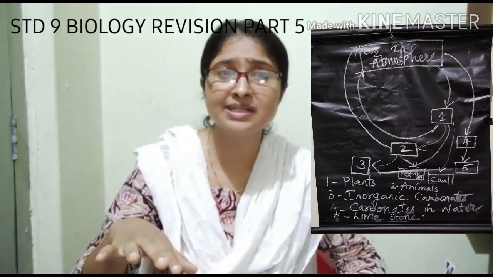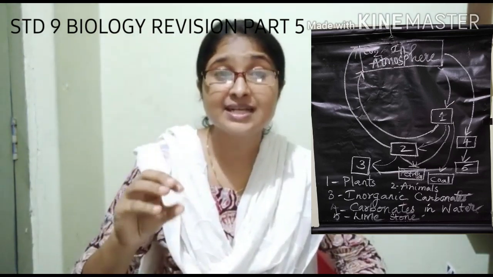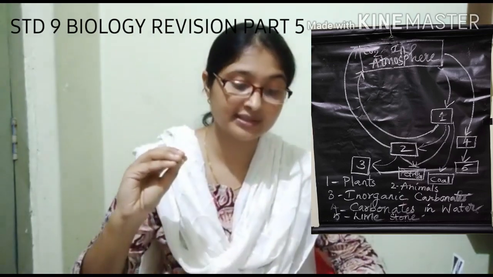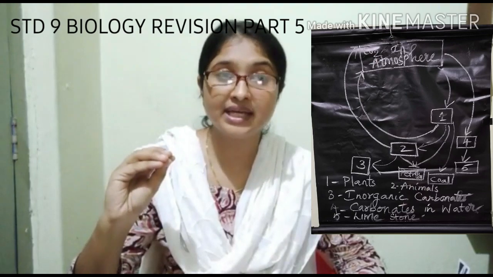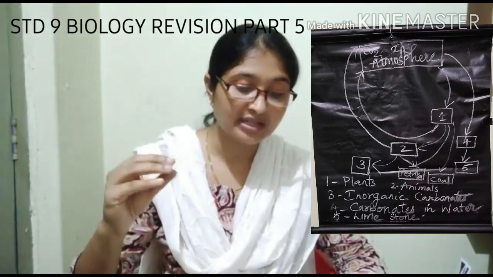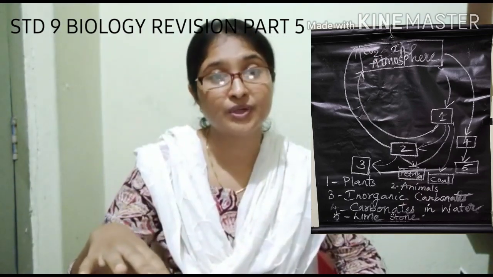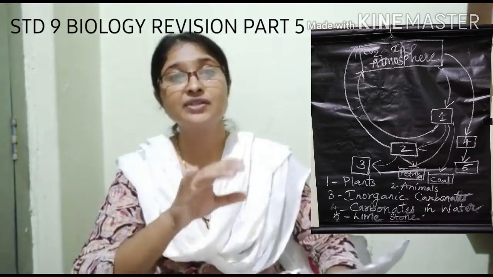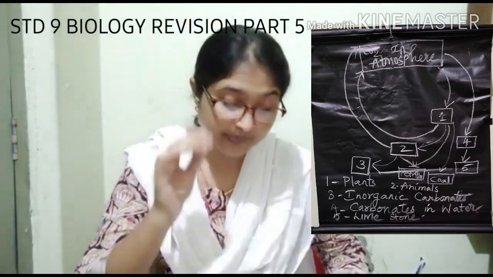Aquatic animals are made up of shells, so they are carbonates. So these are inorganic carbonates, and they are found in the water. Then the fifth one is limestone. So these are the 1, 2, 3, 4 and 5 which you can see in the picture.